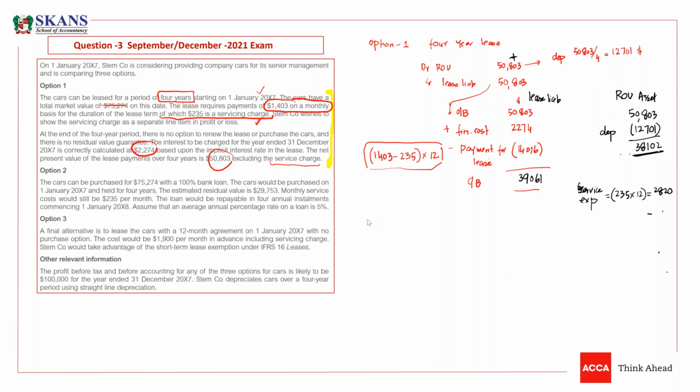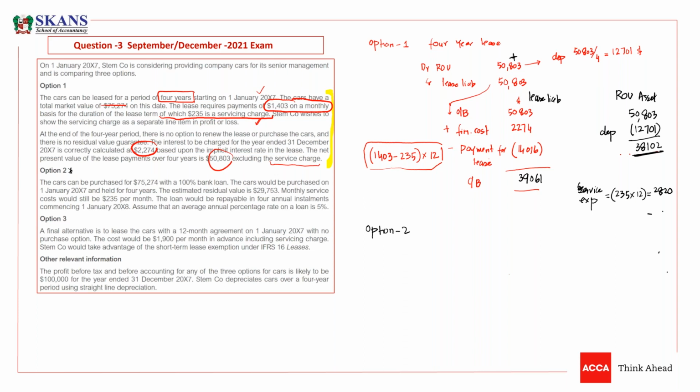So what is option 2? Now listen carefully, guys. Option 2: the cars can be purchased for 75,272,274 with a 100% bank loan. With a 100% bank loan, it means you will buy the car by acquiring a bank loan.